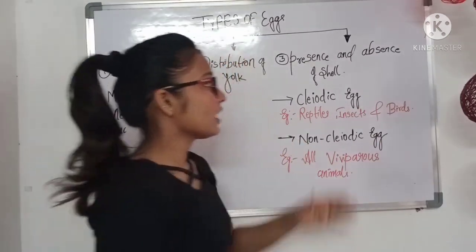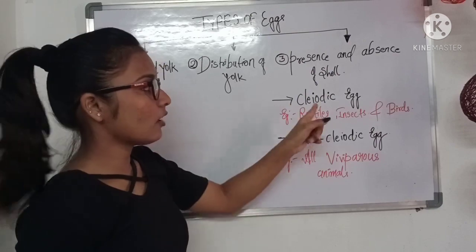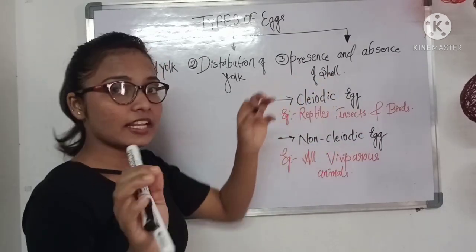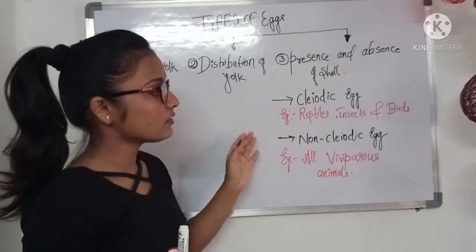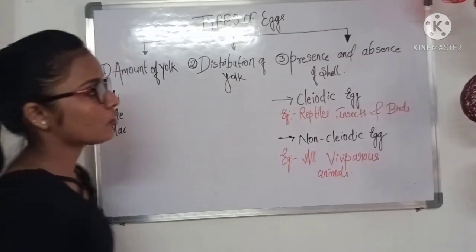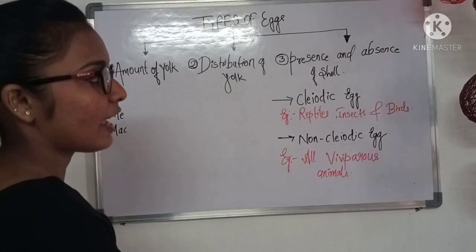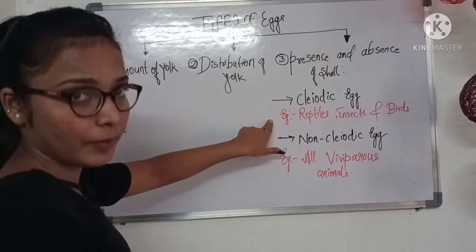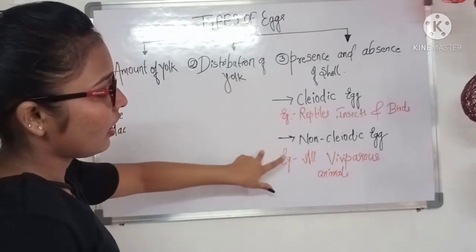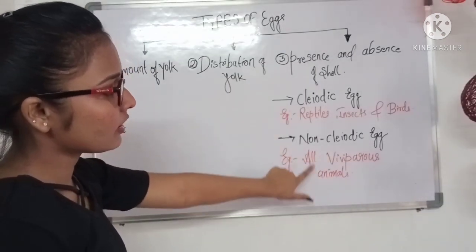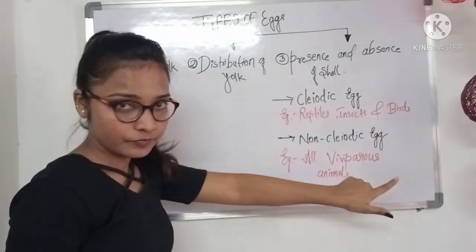So simple. If the shell is present, that egg is called a cleidoic egg, and if the shell is absent, then that egg is called a non-cleidoic egg. Examples of cleidoic eggs are reptiles, insects and birds. These all are oviparous, and all the viviparous animals come under the non-cleidoic egg.